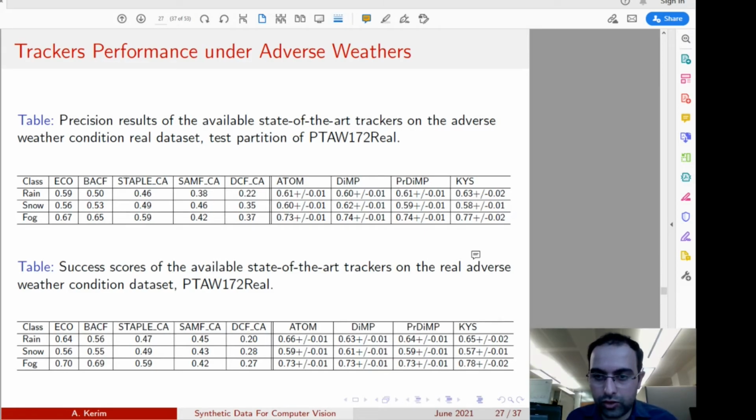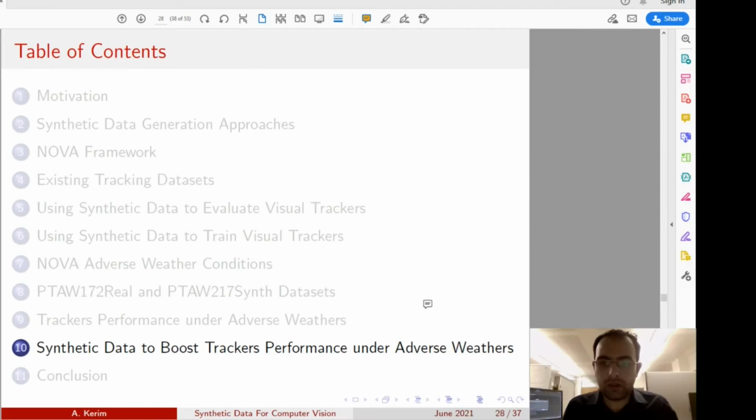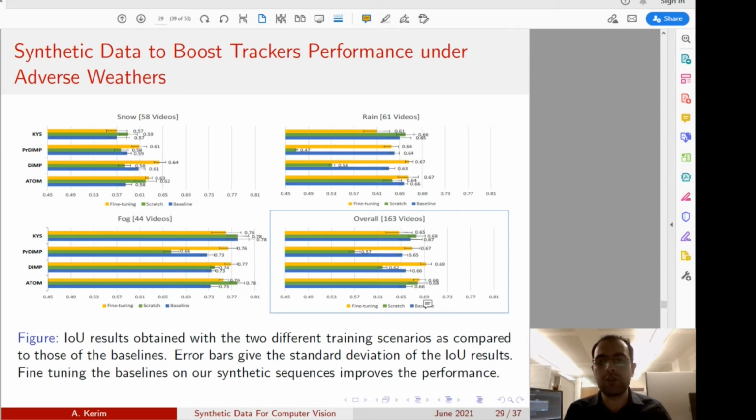Now, in order to improve the performance of these state-of-the-art trackers under adverse weather condition, we train using our synthetic sequences that we generated using our Nova rendering engine. You can see the overall performance here in this figure.